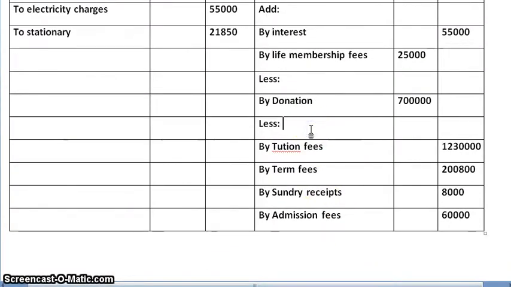So from donation, we will deduct 50% for building fund, that is 3,50,000, and we are left with 3,50,000 in the outer column.